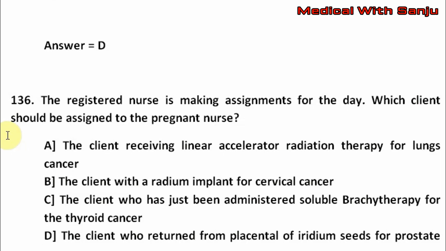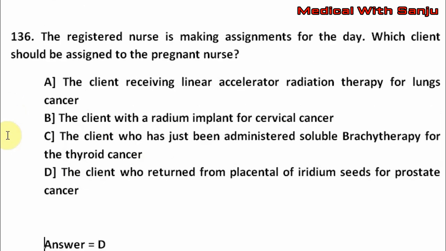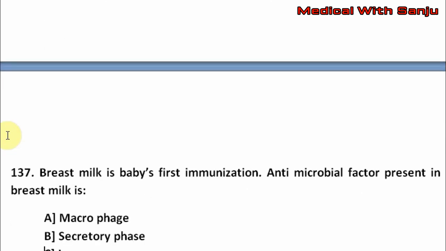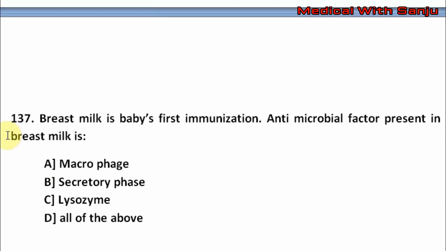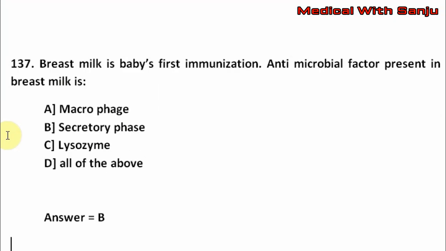The right answer is option D. Next question. Breast milk is baby's first immunization. Antimicrobial factor present in the breast milk is option A, macrophage. Option B, secretory IgA. Option C, lysozyme. Option D, all of the above. The right answer is option B, that is secretory IgA.